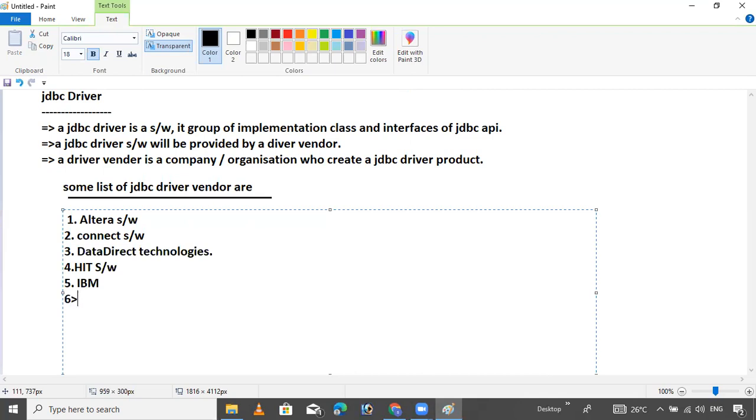Sixth one is IDS softwares. Okay. Seventh one is MySQL company. Microsoft, OpenLink, Simba. Number eight is Sybase.